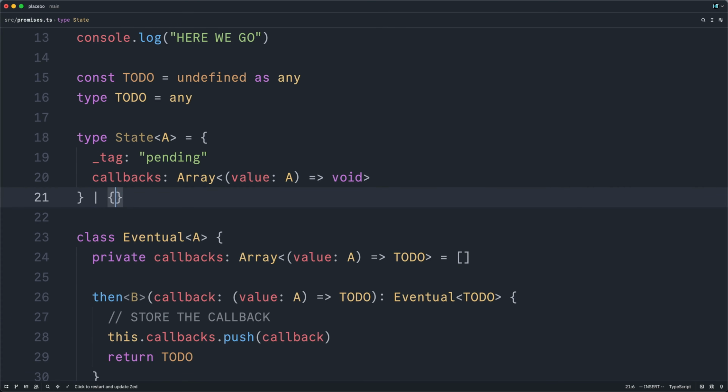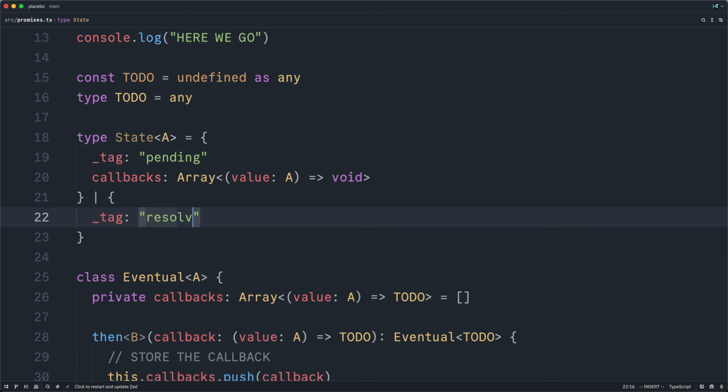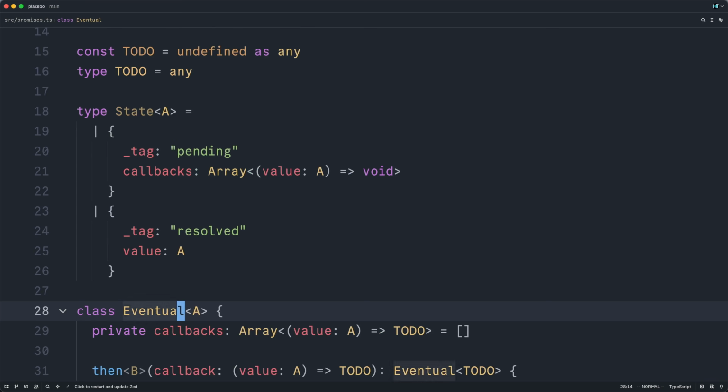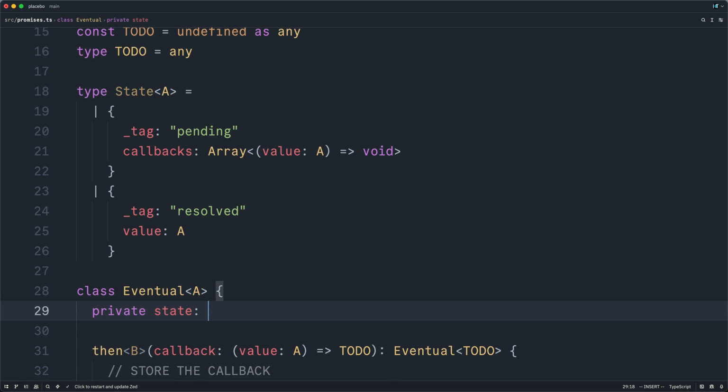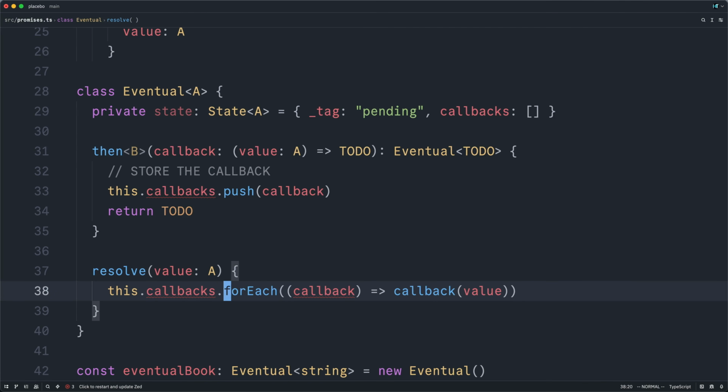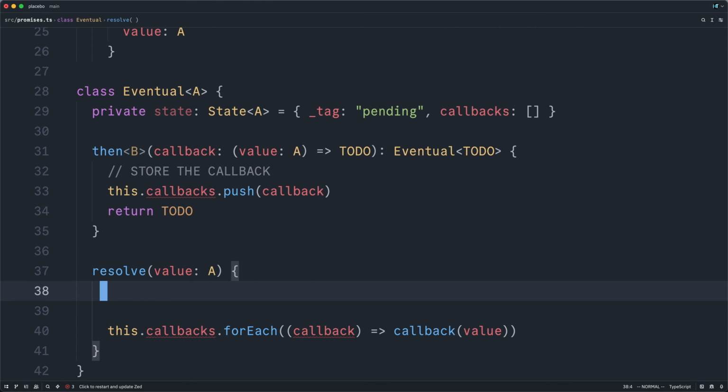And therefore, of course, the second state we can find ourselves in is having been resolved. And in that case, we have the value that we resolved to. So now, instead of storing the callbacks, we instead want to store a state of type A, and initially this will be that pending state with an empty callbacks array. Now let's scroll down a little bit. So now we have to update both of our implementations. Instead of always having callbacks, these will only be available to us if we are in the pending state. However, it only really makes sense to call resolve on a pending promise or eventual.